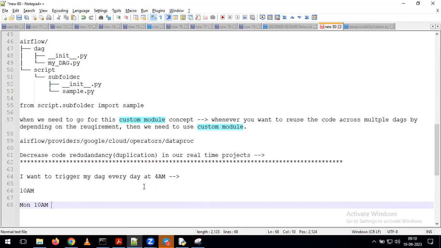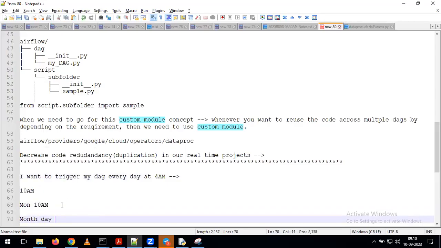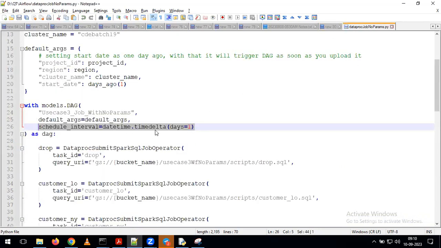Not just once daily, but every day in the morning at 4 a.m. I want to trigger the job, or every Monday I want to trigger the job, or every month on day 1 I want to trigger the job. If you have these kinds of requirements, we cannot handle them directly using this statement.